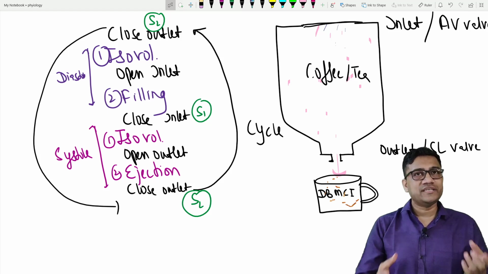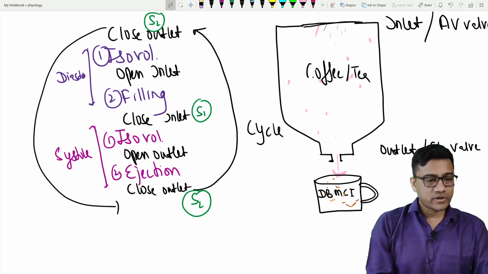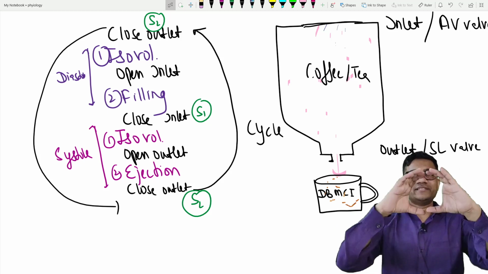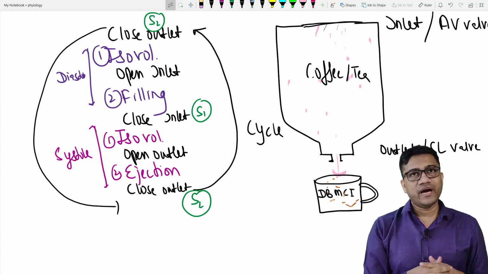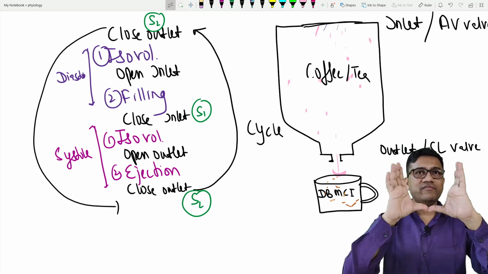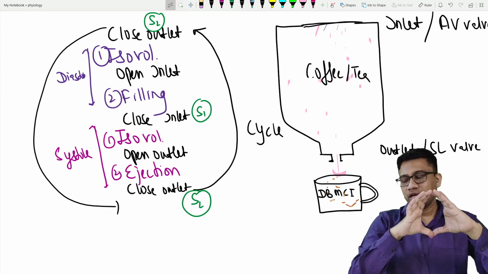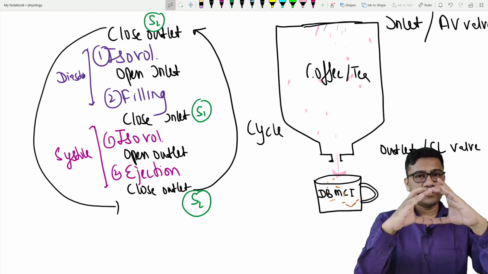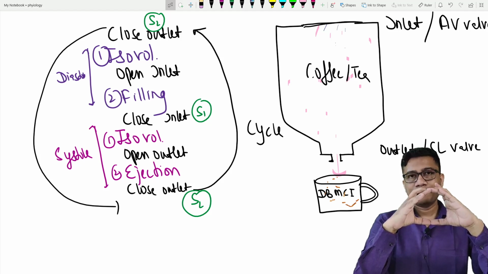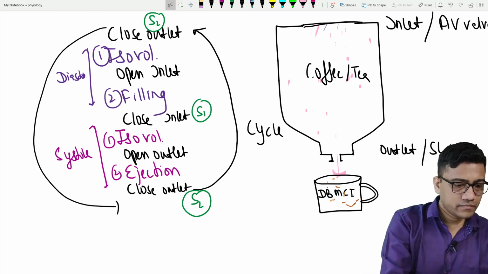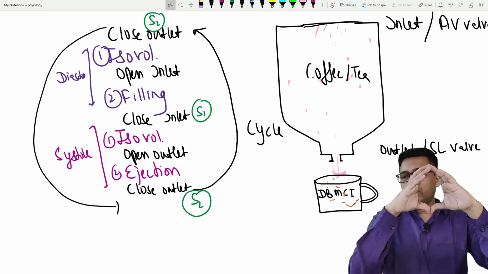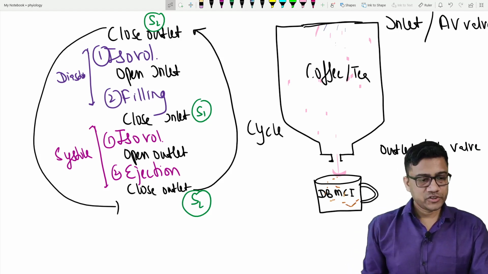No, no, no, they are very easy. This is the coffee machine. Okay, so let me just try to get into this. Okay, so let's say this is the coffee machine. I am going to explain. This is the AV valve, this is the semi-lunar valve. So let's start and discuss how this machine is going to function or operate. So please pay attention. Why is it not working? One second. Let me check.